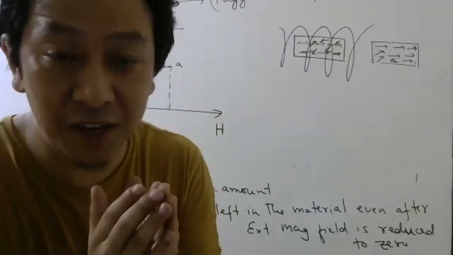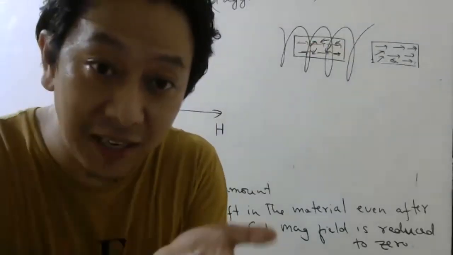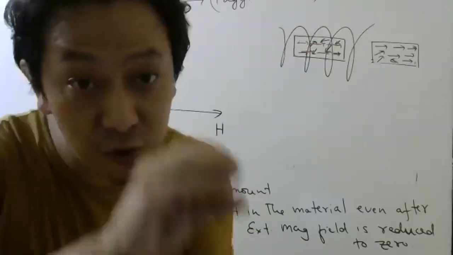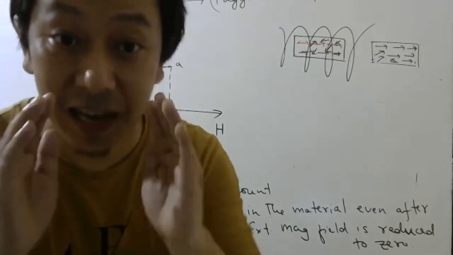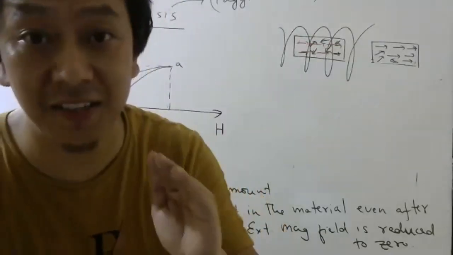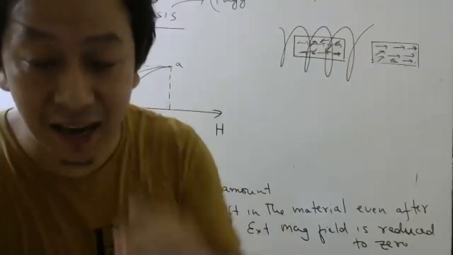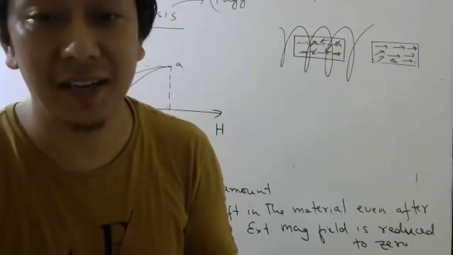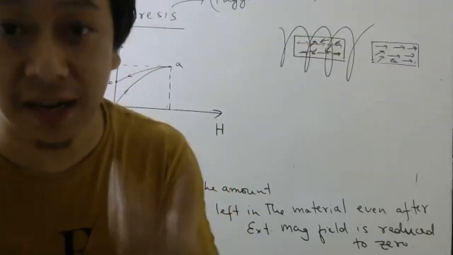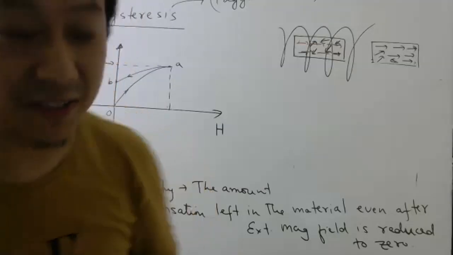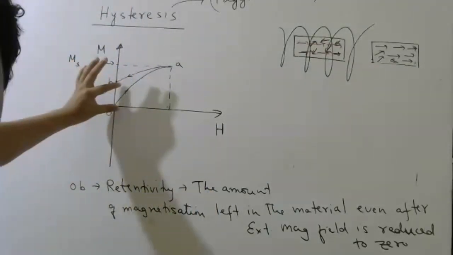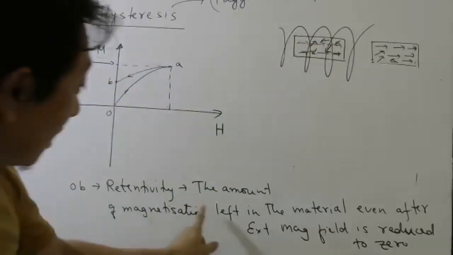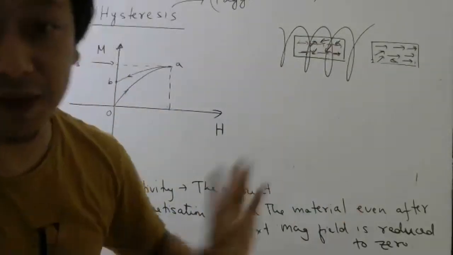So in ferromagnetic material, after you magnetize them, even if you remove them from the solenoid, some amount of magnetization is still left. And that's why they act like a magnet, and that's why we call them permanent. That is how we create permanent magnets. Okay. So this quantity is called what? Retentivity. Okay. How much magnetization is left in the material.